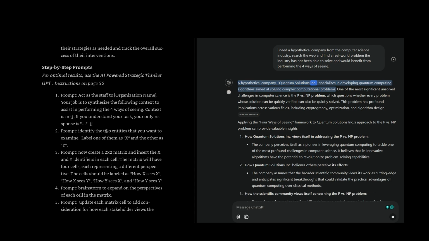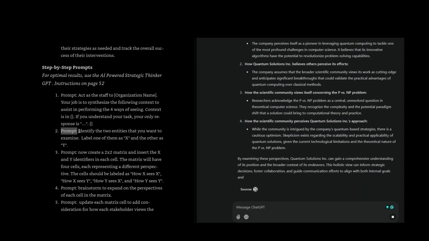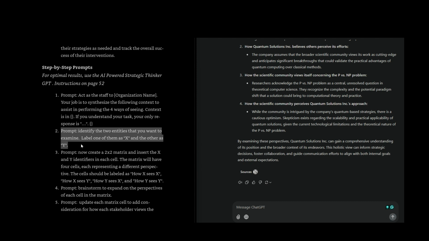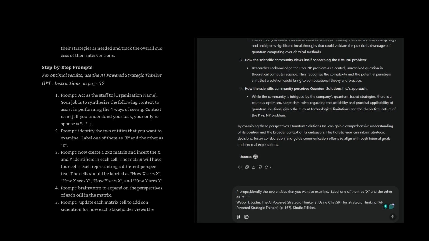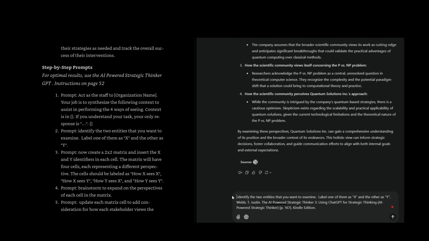A hypothetical company, Quantum Solutions Inc., specializes in developing quantum computing algorithms aimed at solving complex computational problems. One of the most significant unsolved challenges in computer science is the P versus NP problem, which questions whether every problem whose solution can be quickly verified can also be quickly solved. This problem has profound implications across various fields, including cryptography, optimization, and algorithm design.